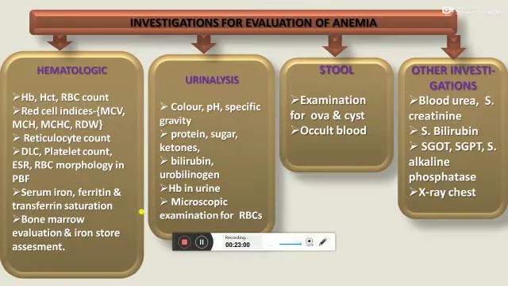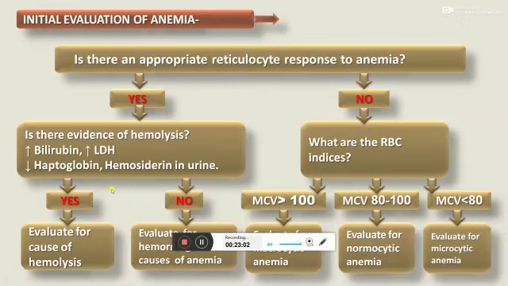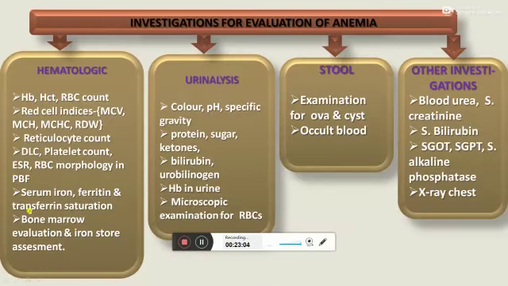And ultimately bone marrow examination for iron store in the bone marrow. Urine examination: color, pH, specific gravity of urine, protein, sugar, ketones present in the urine, bilirubin, urobilinogen for hematuria and hemolysis, hemoglobin in urine, and microscopic examination for RBC.